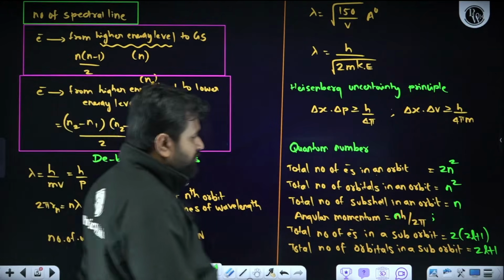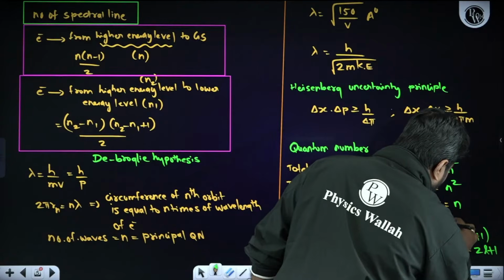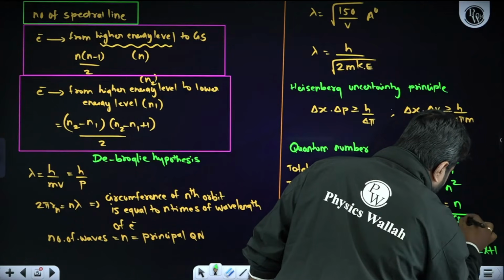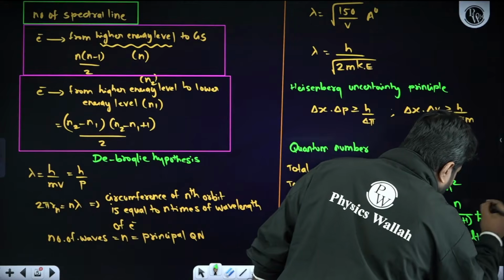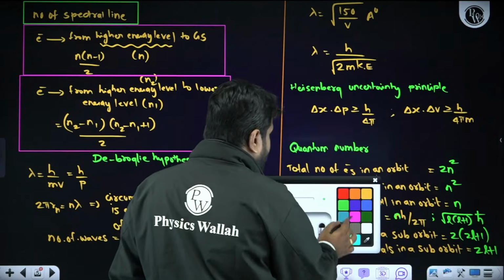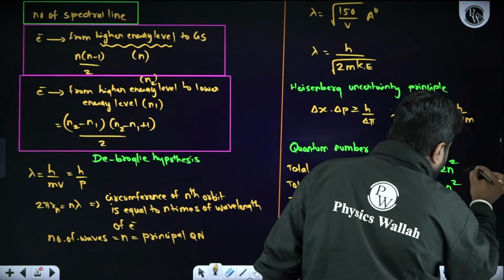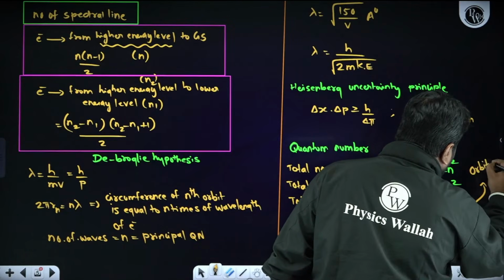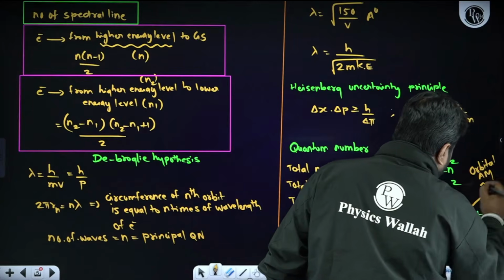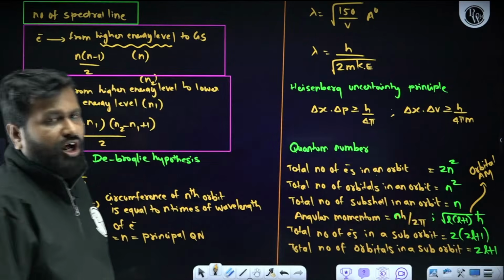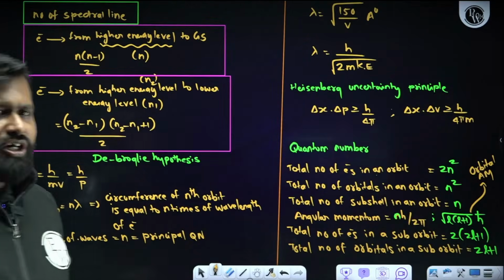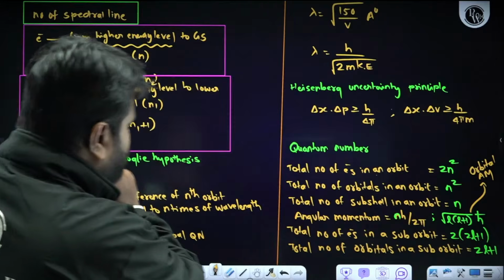What we know is: orbital angular momentum is root of l into (l plus 1) times h cross. So remember, my dear students, this formula represents orbital angular momentum. What is h cross? h cross is nothing but h upon 2 pi.